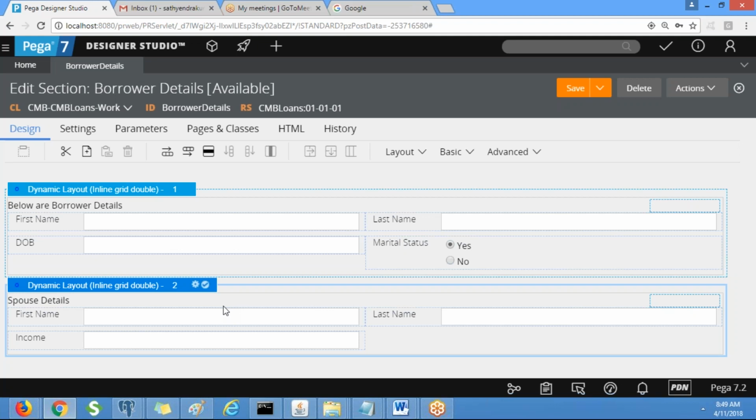It is available under the decision category. By using the when rule, we can put the visible condition. The layout should be visible whenever marital status is equivalent to Y. If it is not, it should be hiding.